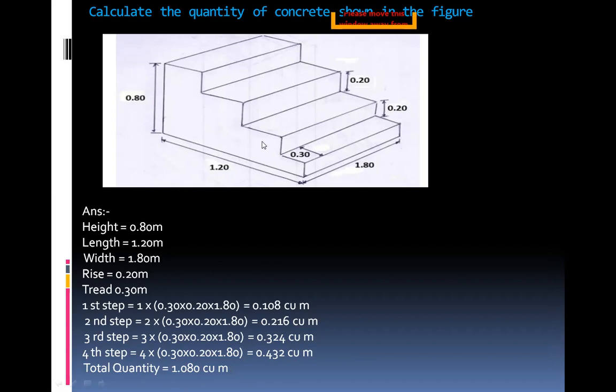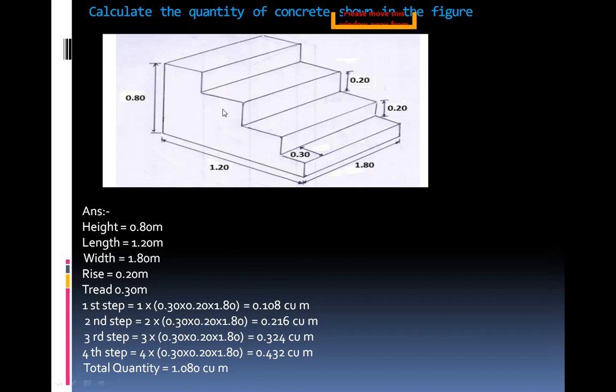So 2 into tread value 0.30 multiply rise value 0.20 multiply with width 1.80. So 2 into 0.30 into 0.20 into 1.80. Total 0.216 cubic meters.